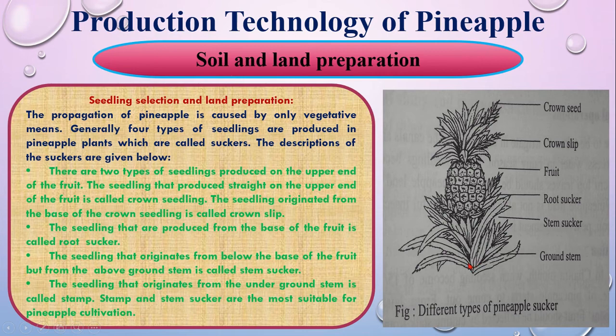In your CQ exam, they might give you the picture without identification. So you have to identify all the parts of the picture and explain them. There might be a question like this: which seedling or which sucker is most suitable for pineapple cultivation? So you have to identify this one and explain all this, and at last you have to say this line: stem sucker is the most suitable for pineapple cultivation.